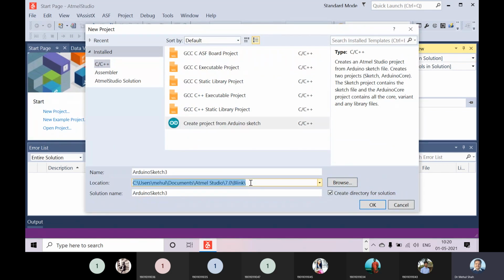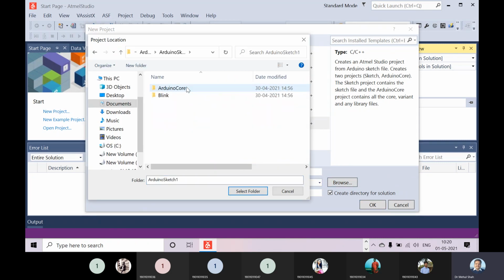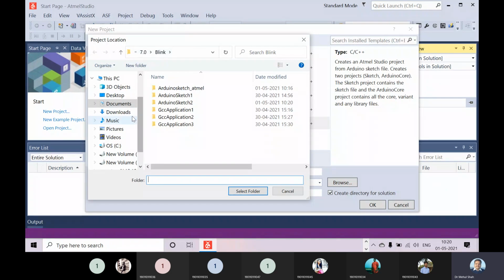So let me check whether Blink code is there or not.